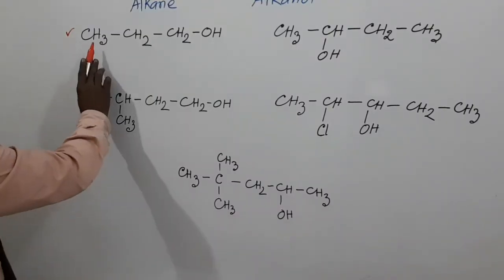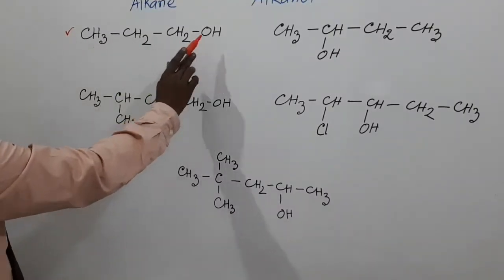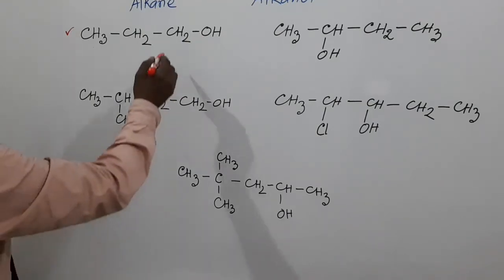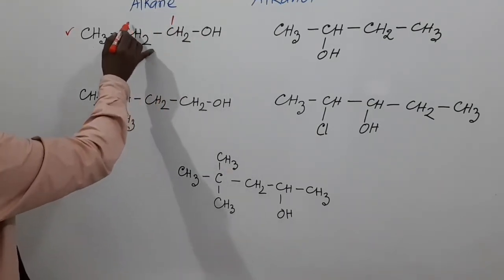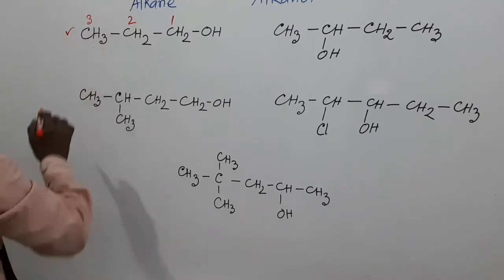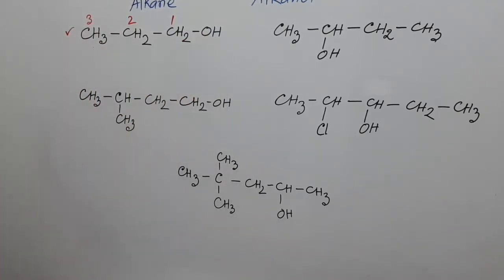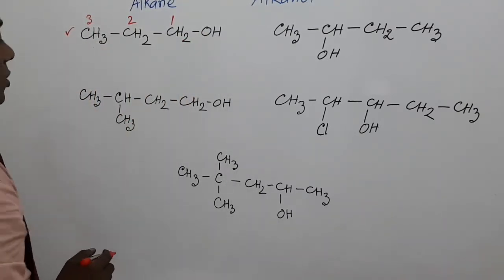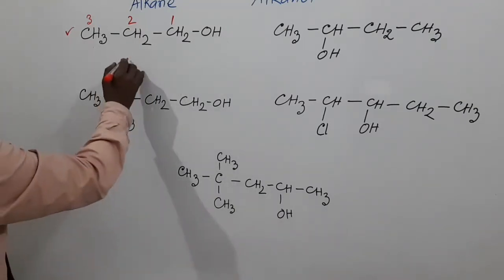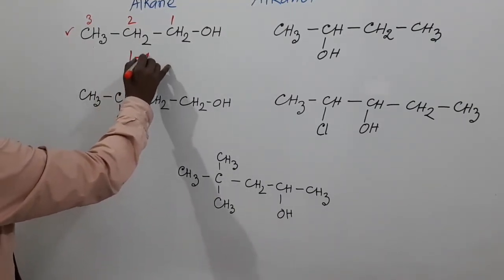Here the compound is CH3CH2CH2OH. According to our discussion, this is carbon number 1, 2 and 3. Here the hydroxyl group is present in carbon number 1, so the name of this compound is 1-propanol.